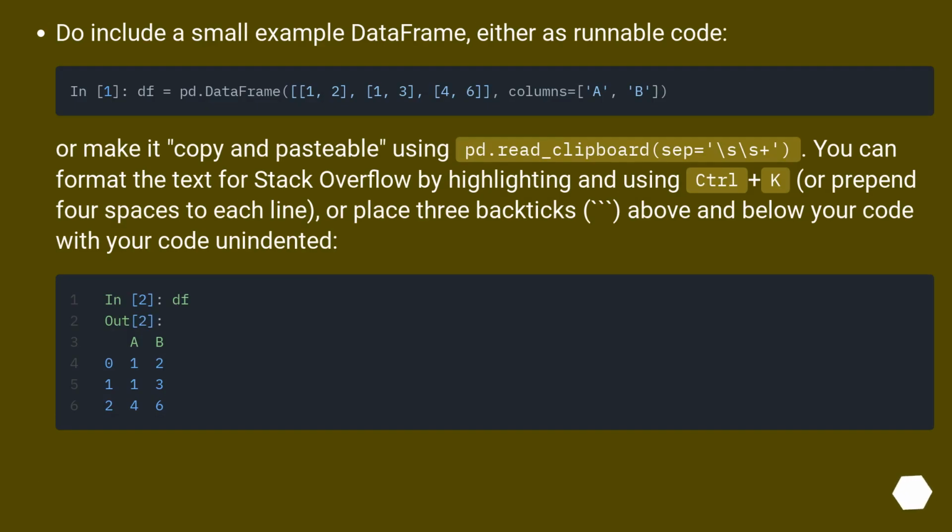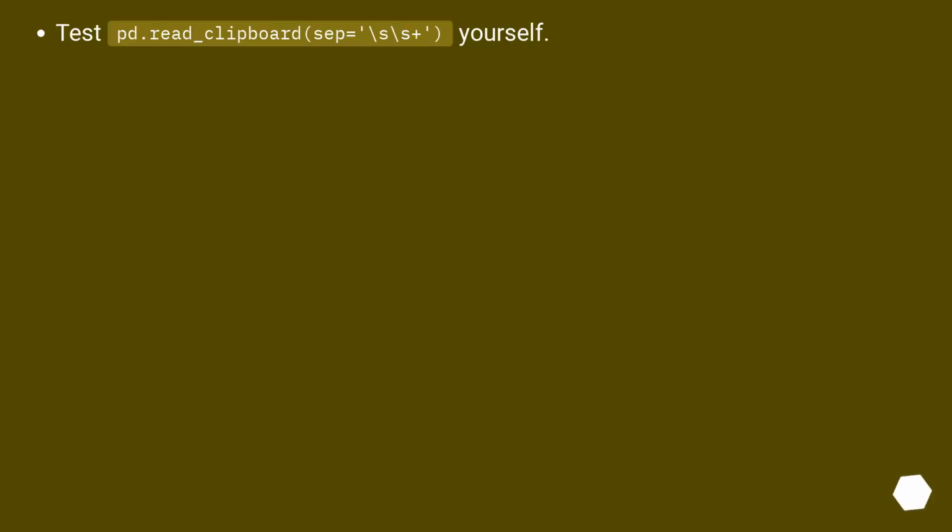Do include a small example data frame, either as runnable code, or make it copy and pastable using pd.read_clipboard(sep='\s\s+'). You can format the text for Stack Overflow by highlighting and using Ctrl+K, or prepend 4 spaces to each line, or place 3 backticks above and below your code with your code unindented. Test pd.read_clipboard(sep='\s\s+') yourself.